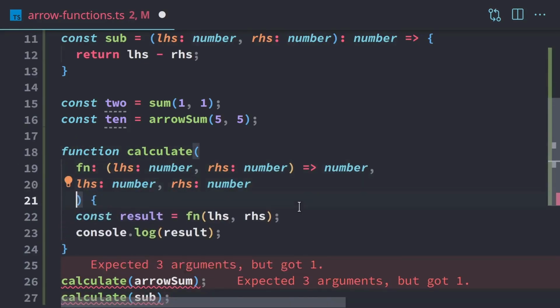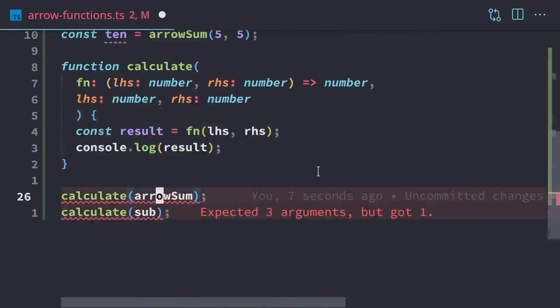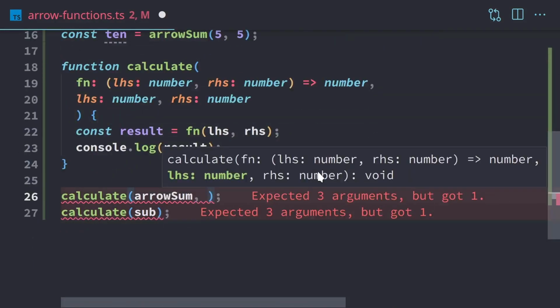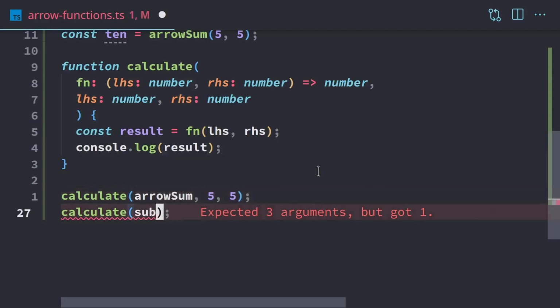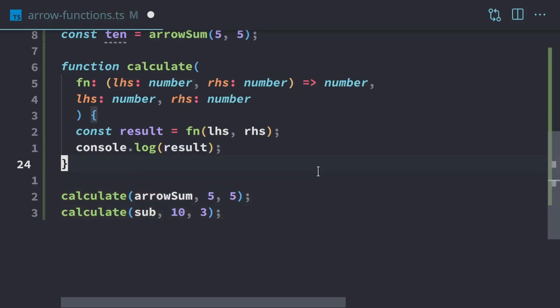So here's our function signature. Our first parameter is the function, and then our second and third parameters are the left-hand side and right-hand side that we're going to operate with. And we do need to change this. So if we want to do the arrow sum with 5 and 5, and we can do subtract, we can do 10 minus 3. So that's how we would call it.